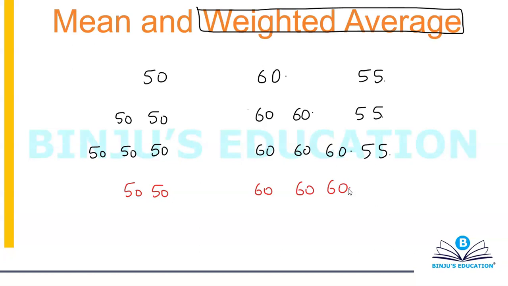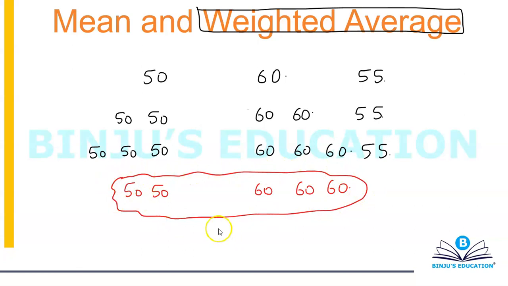You'll realize that in this case, your average weight will be greater than 55.